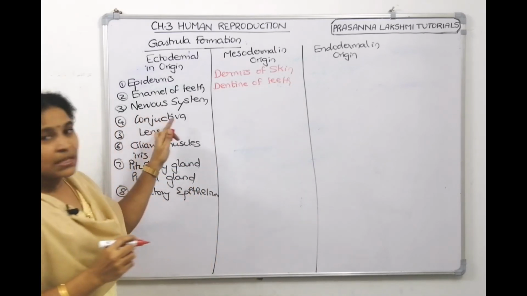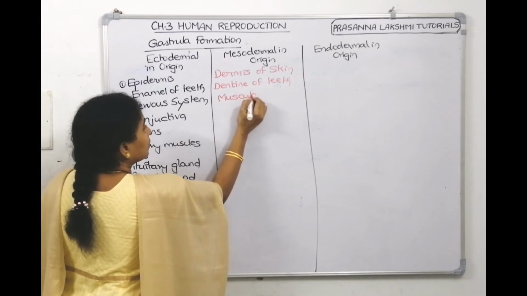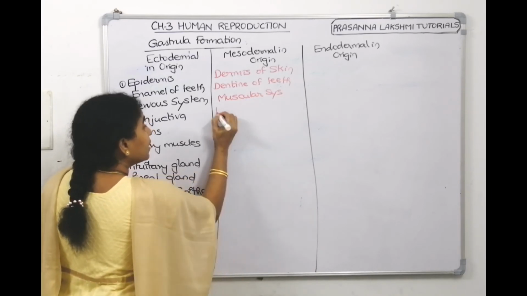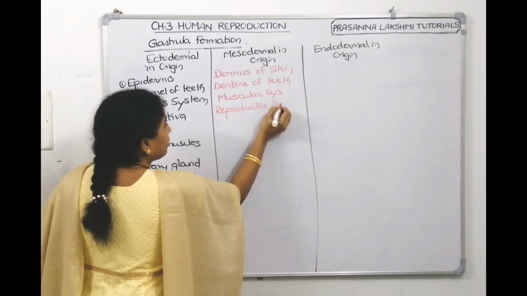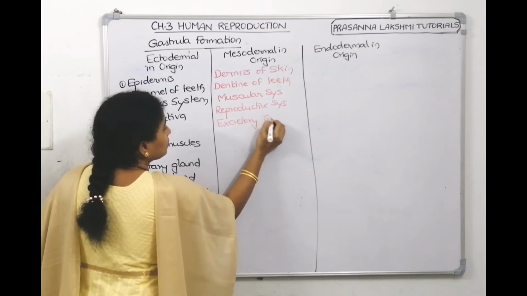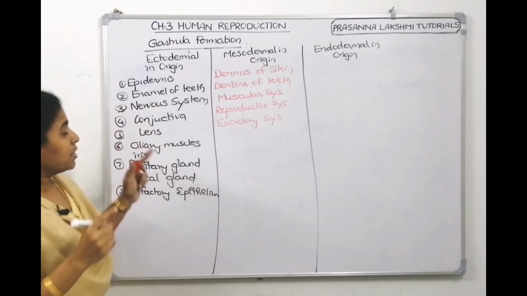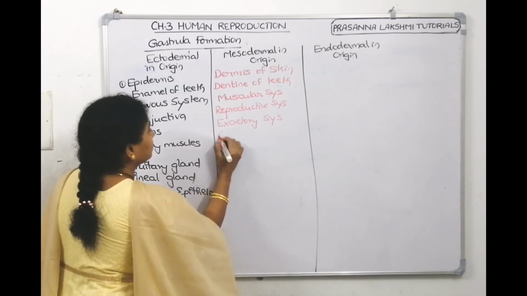If nervous system is there, write down muscular system there. Write down reproductive system also. Write down excretory system also. Right? Muscular system, reproductive system, excretory system, circulatory system is also mesodermal origin.